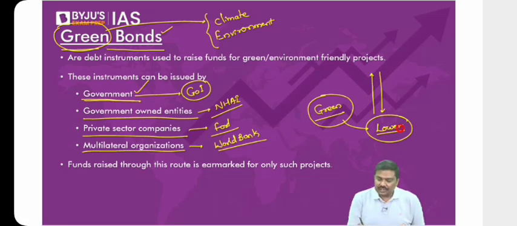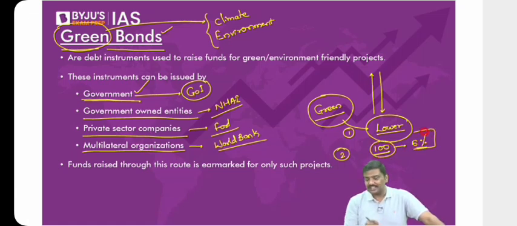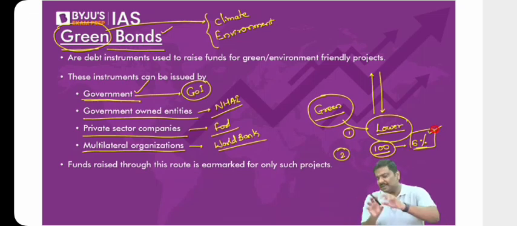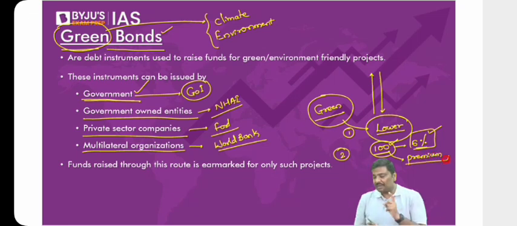Now point number two, follow this carefully. If you're going to issue the bond at 100 rupees, and the rate of interest, that is the coupon rate, is 6%, is there any way to reduce the coupon rate? Understand this carefully. No, it remains fixed at 6%. Rather than this, what they do is they will issue these at a premium. Remember this: green bonds are issued at a premium.